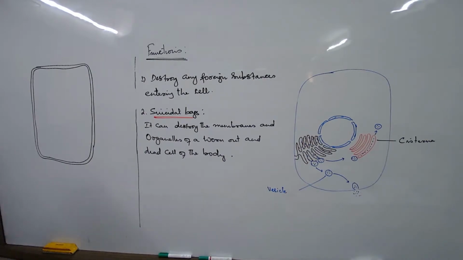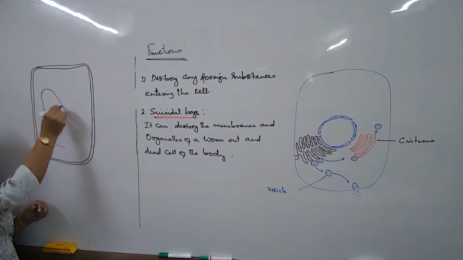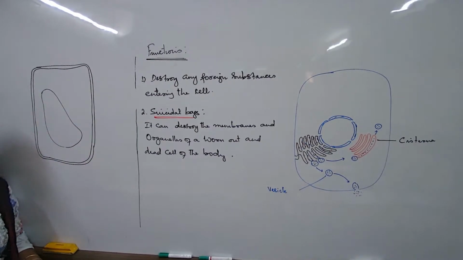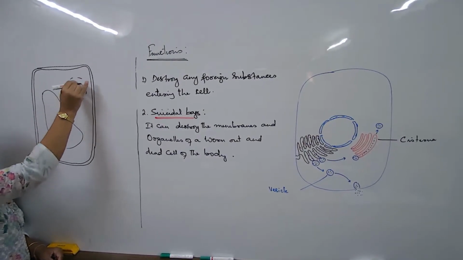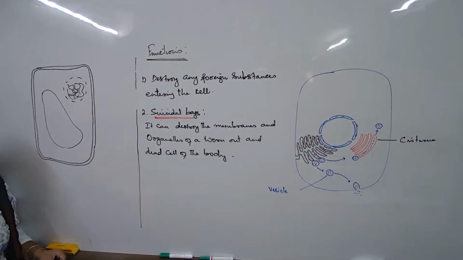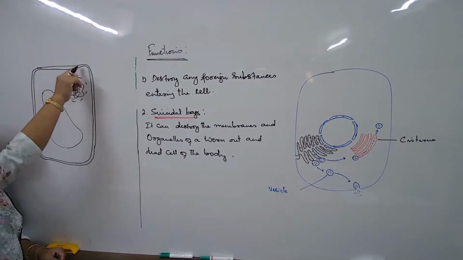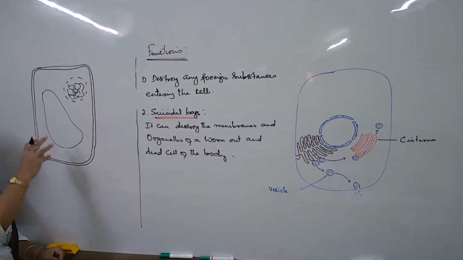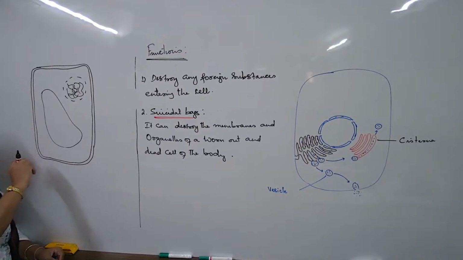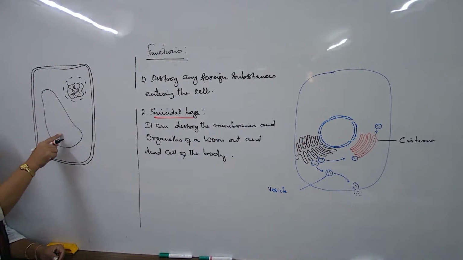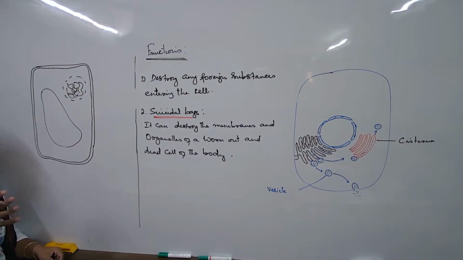Since I've drawn the diagram, let us just finish with 1 or 2 terms to understand. What are some major differences between the plant and the animal cell that you should remember? One difference is the nucleus in case of an animal cell always we draw in the center. The nucleus in case of a plant cell always has to be drawn towards the margins, towards the periphery. Why? Because the central portion of a plant cell is always occupied by a big, large vacuole. That is one difference. If it is a plant cell, the vacuole will be one big vacuole, or some 2 or 3 vacuoles they may have.